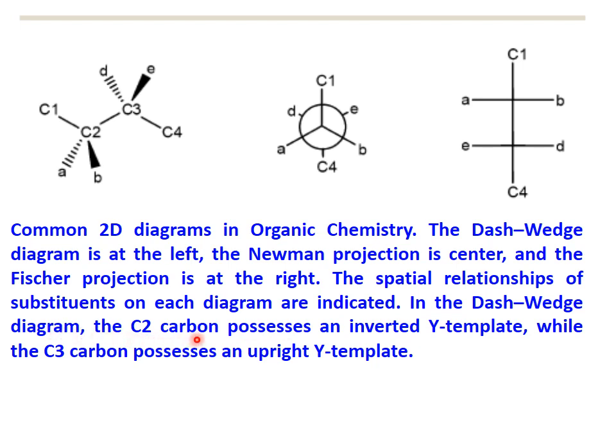Here you can see there are C1, C2, C3 and C4 carbon atoms. When we draw the Newman projection, we just put a circle for one carbon, and for the other carbon we put rear edges. This is like C1, this is C2, C3 and C4. The difference between the Newman and Fischer projection is that here one carbon is shown with the circle.